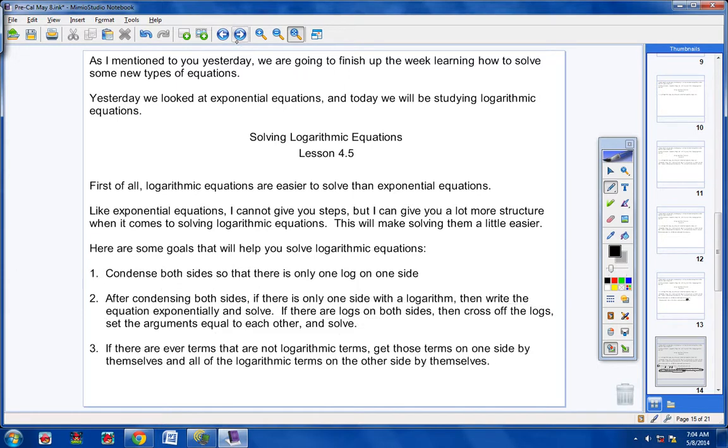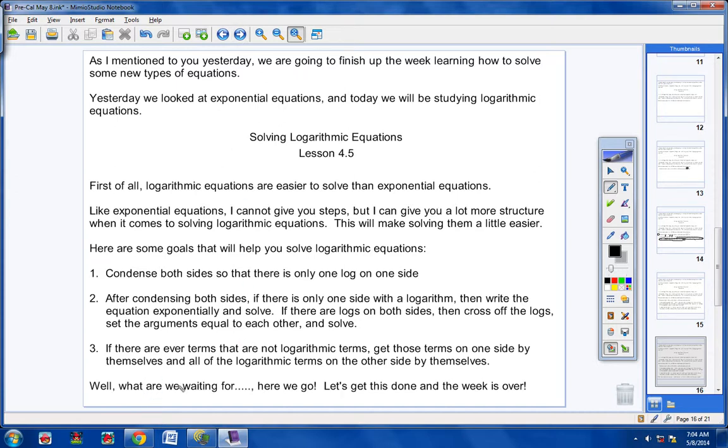I'll explain all this to you later. And then if there are ever terms that are not logarithmic terms, you want to get those terms on one side by themselves and all of the logarithmic terms on the other side. That's something also to keep in mind. So these are not steps. You don't do this first, then do this, then do this. These are just 3 things to keep in mind that will help you solve these equations. Okay, so well, what are we waiting for? Here we go. Let's get this done and get the week over with. Okay.